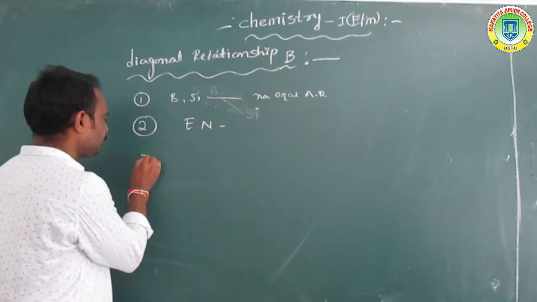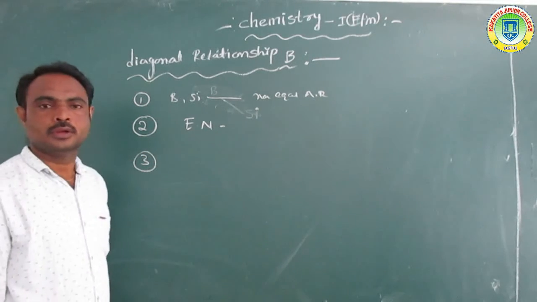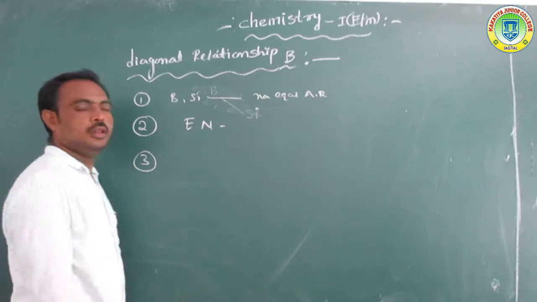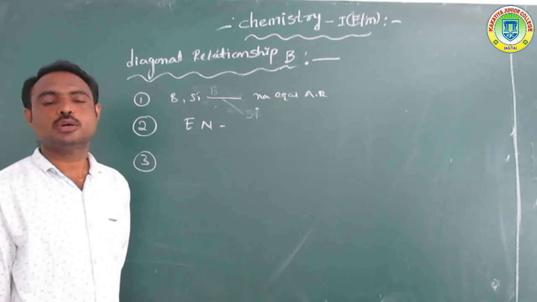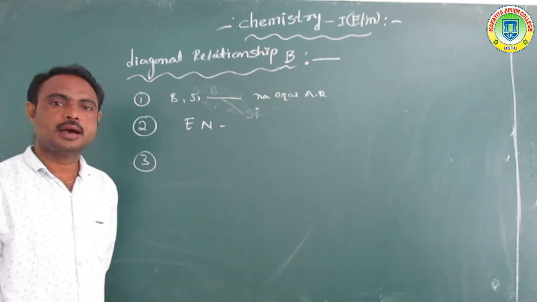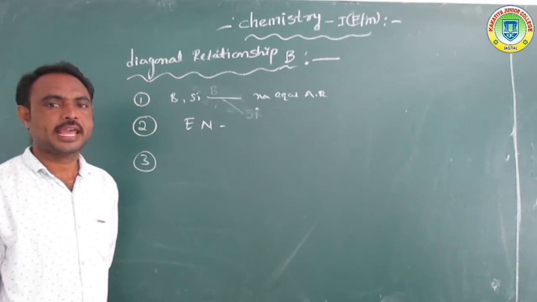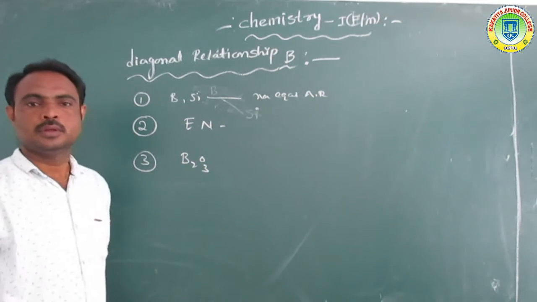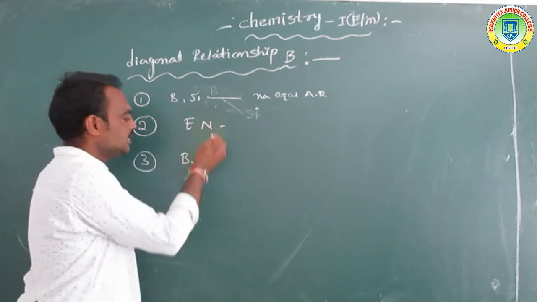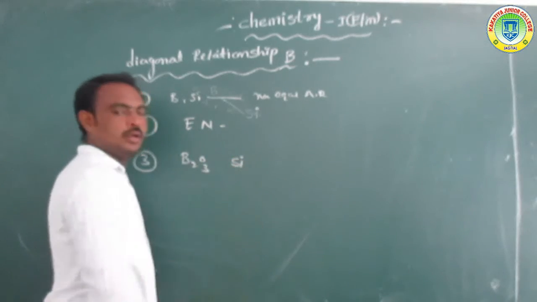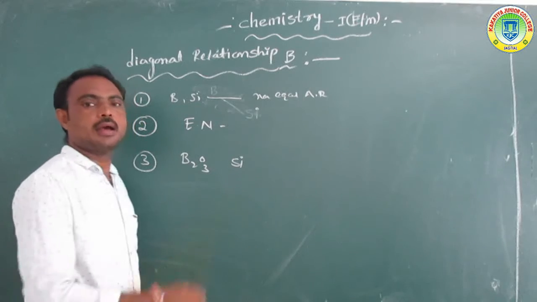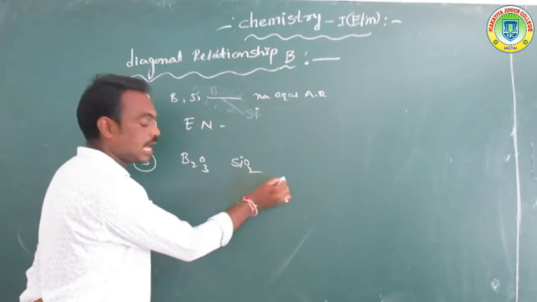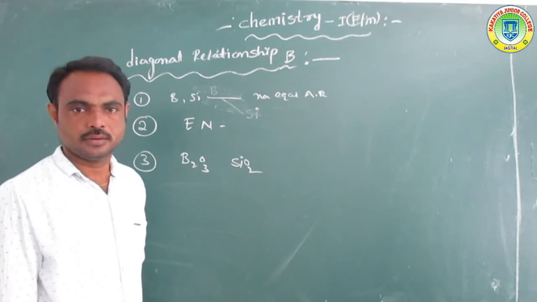Next, third one: suppose for example boron reacts with oxygen to form its oxide, boron trioxide, B2O3. At the same time, silicon also forms its oxide, that is SiO2, silicon dioxide.